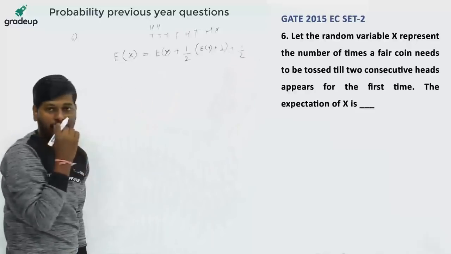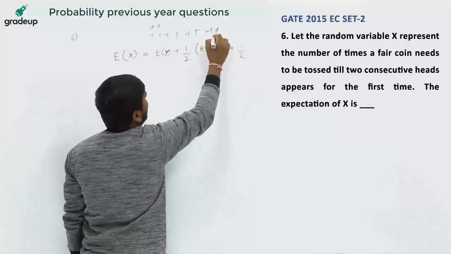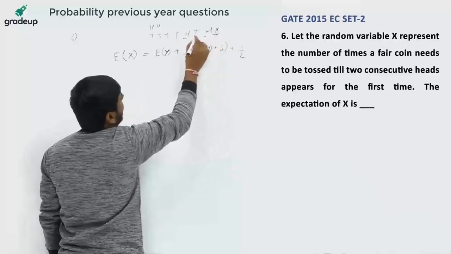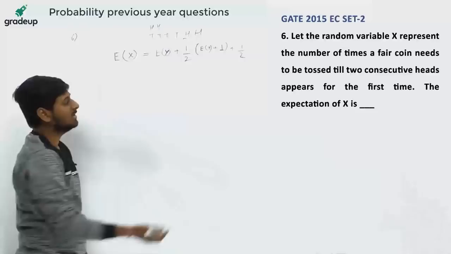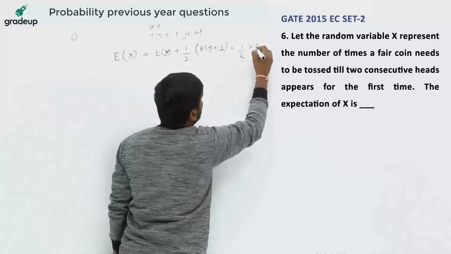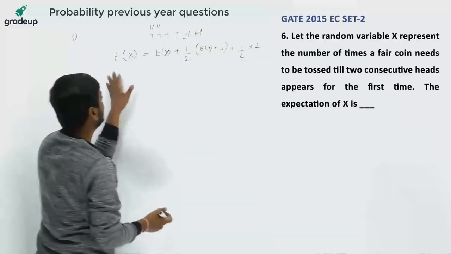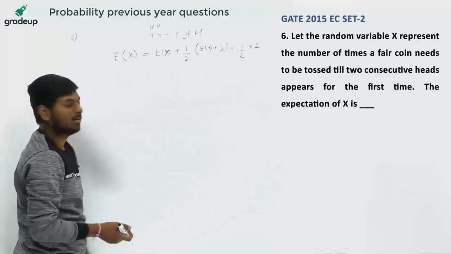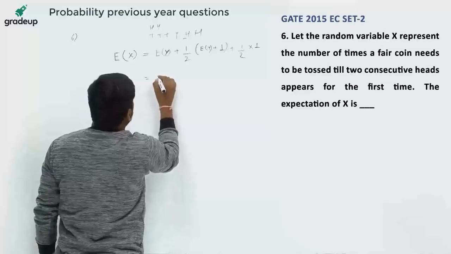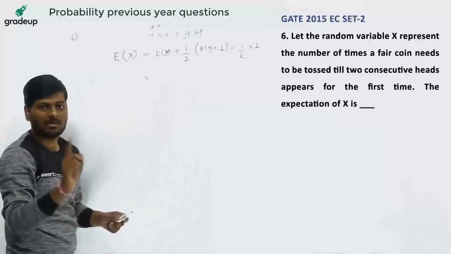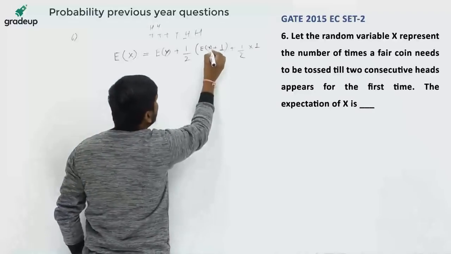And if we get head in the next attempt, then this is only one attempt more. This will be the total E(X). Sorry, one mistake I did. This should be E(X), not E(Y).